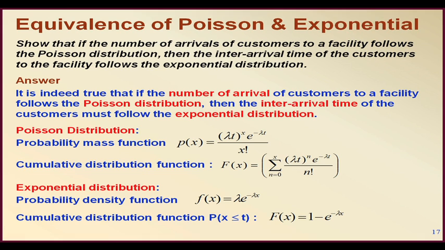So, let us see some of the distribution values. It is indeed true that if the number of arrivals of customers to a facility follows the Poisson distribution, then the inter-arrival time between the customers will follow the exponential distribution.